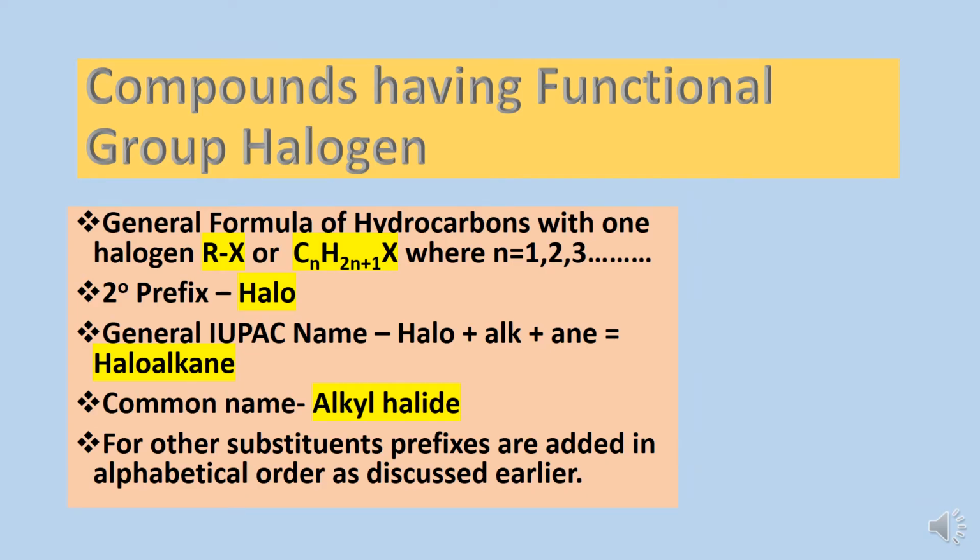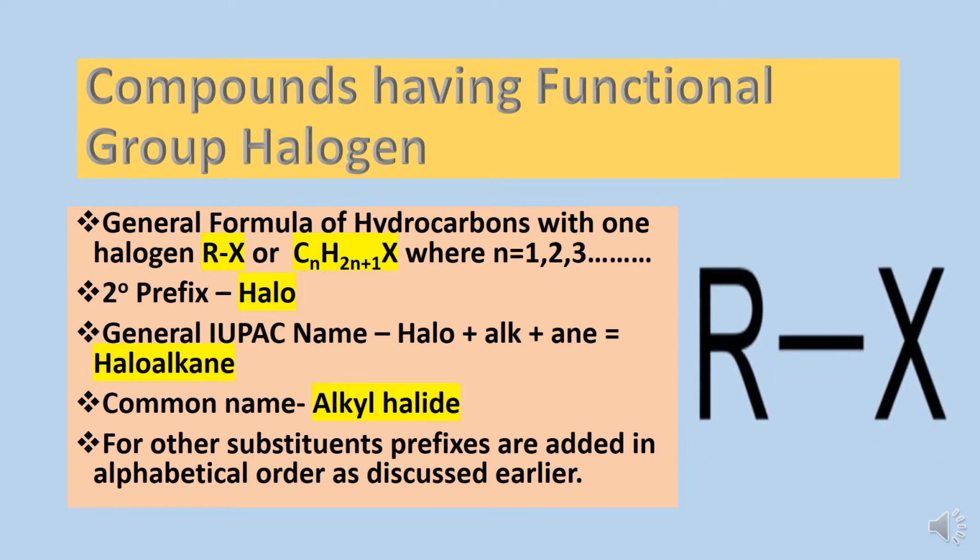Next are the compounds having functional group halogens. As halogens are not considered as the major functional group, rather they are treated as substituents. So the secondary prefix used for these compounds is halogen or halo, and these compounds can be represented by this general formula RX or CnH2n+1X if one halogen atom is present in the compound.